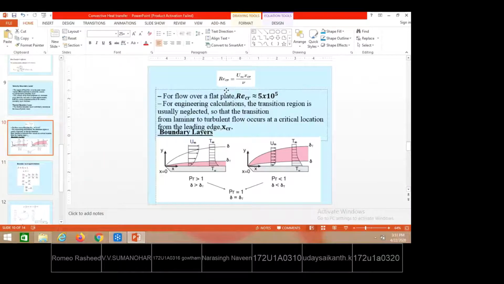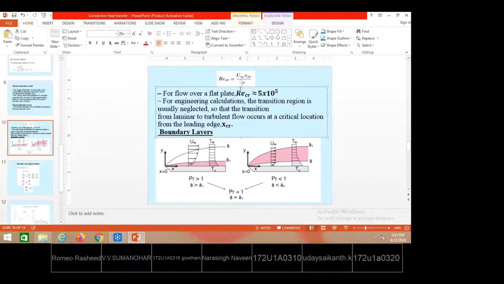You see here, this is the position of the plate where we can see the laminar flow is ending. That is the significance of x critical. What is this U infinity? The free stream velocity. What is nu? This is the kinematic viscosity of the fluid. The critical Reynolds number is 5 into 10 to the power 5.